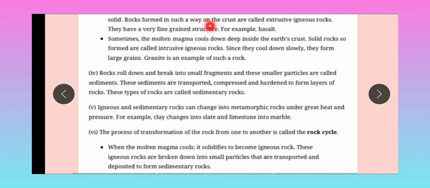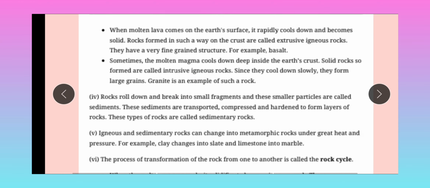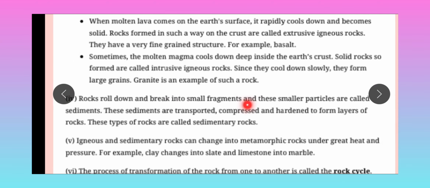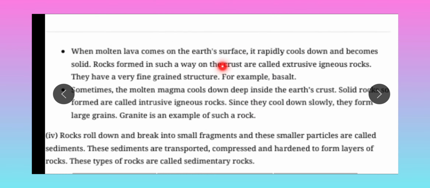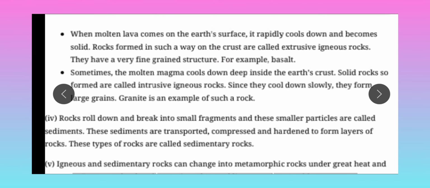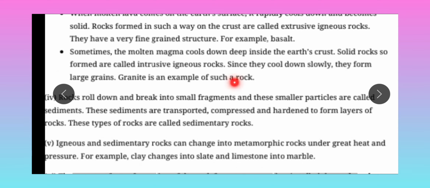Second point, when molten magma comes onto the earth's surface, it rapidly cools down and becomes solid. Rock formed in such a way on the crust is called extrusive rock. It means the magma is cooled down outside the earth and makes a rock formation, that is called extrusive rock. They have a very fine-grained structure, for example basalt.